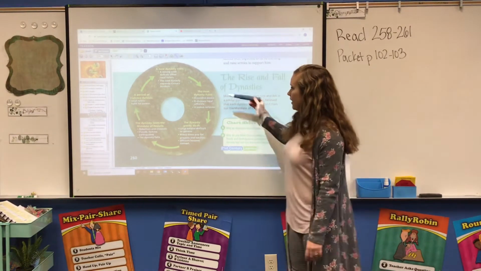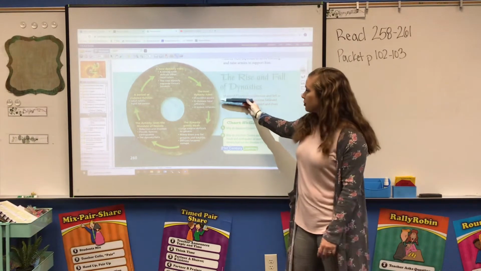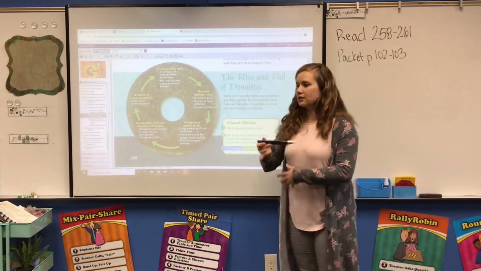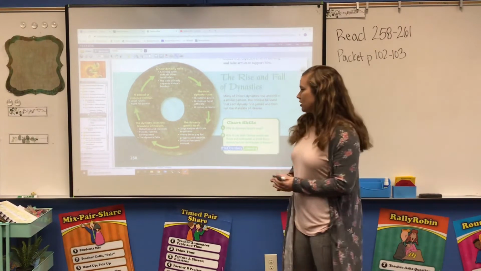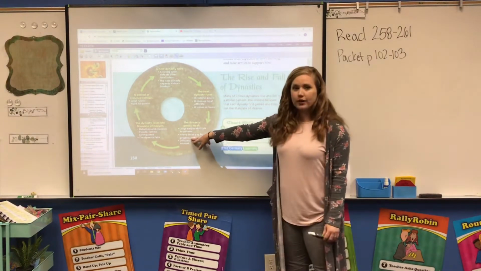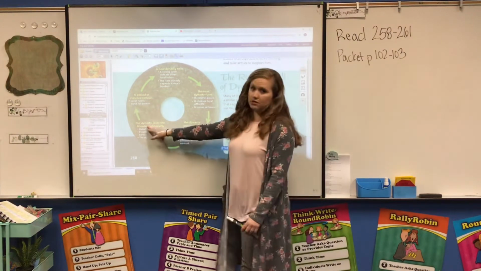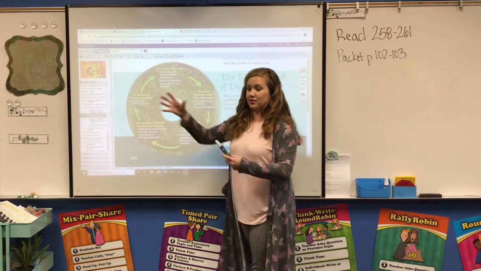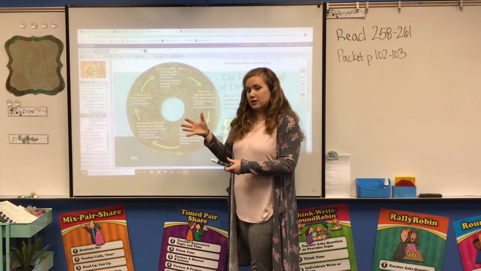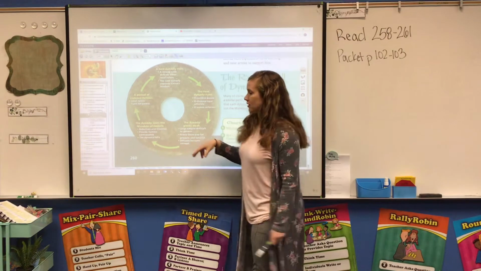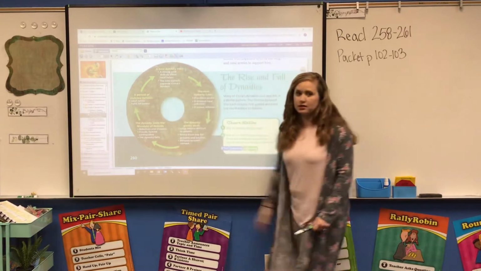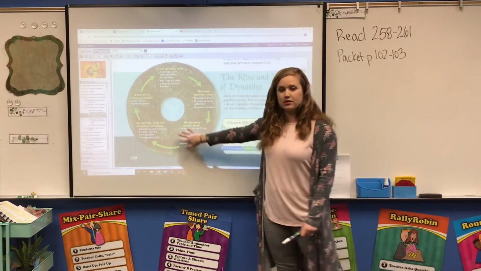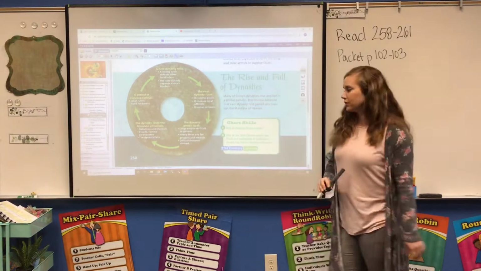All right, so we've got the new dynasty rules. It restores peace, it chooses loyal officials, it makes reforms. It's got the Mandate of Heaven, it's making good changes, but then it starts to grow weak. It loses the Mandate of Heaven, and then a period of violence follows as there's conflict over who's going to take over now, who's the new dynasty with the Mandate of Heaven, and then that new dynasty comes to rise. So it's this continual cyclical pattern that we see with the dynasties coming to rule in China.